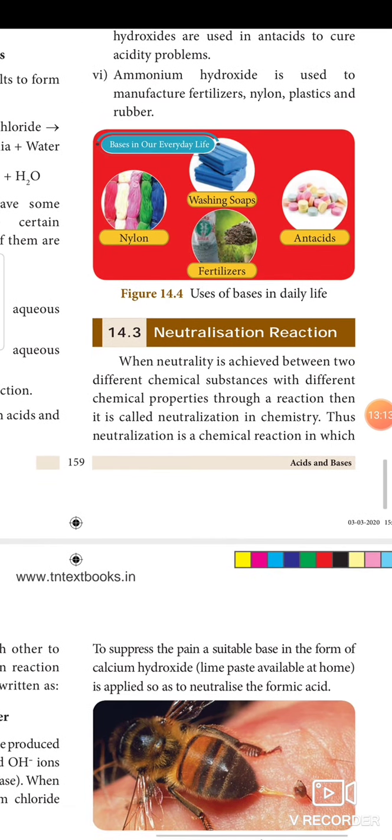Next we shall see the neutralization reaction. What is neutralization? When acid and base are mixed together and react with each other, they result in salt. That process is known as neutralization.